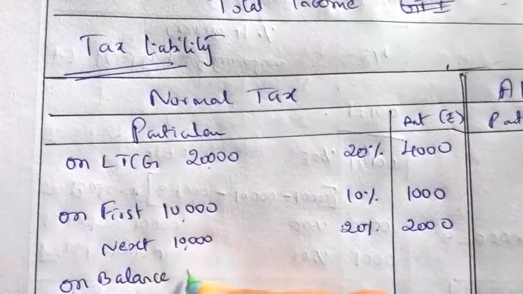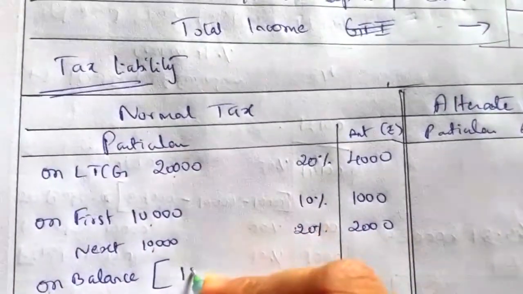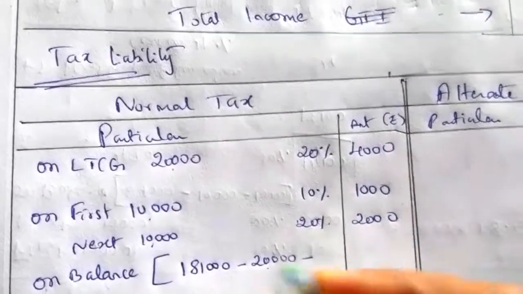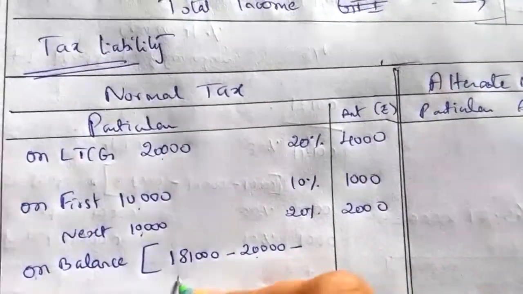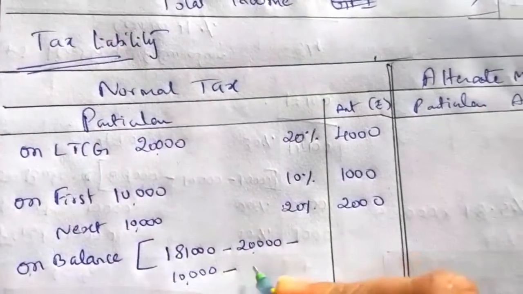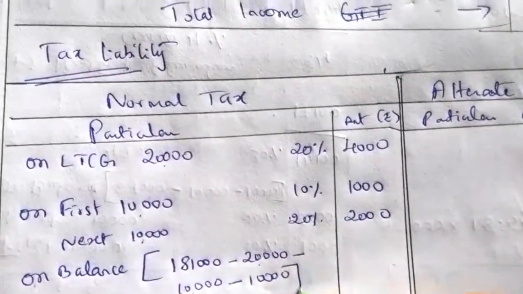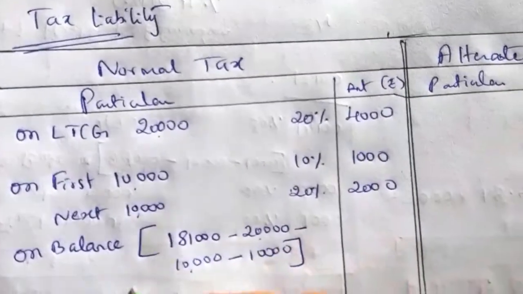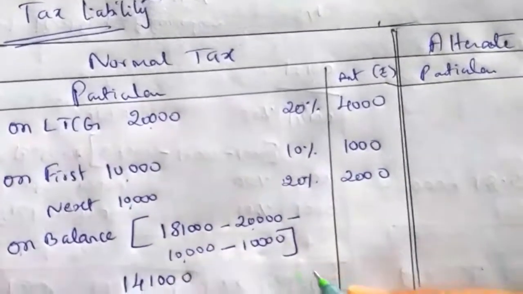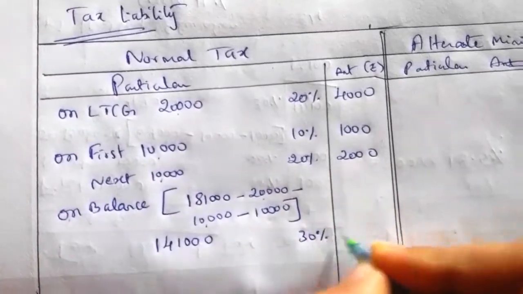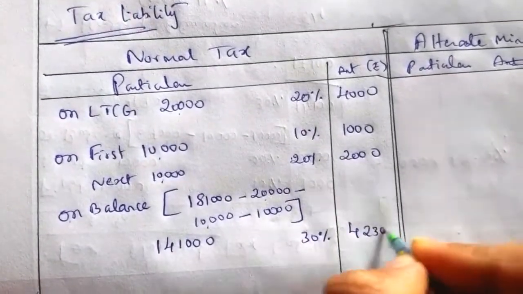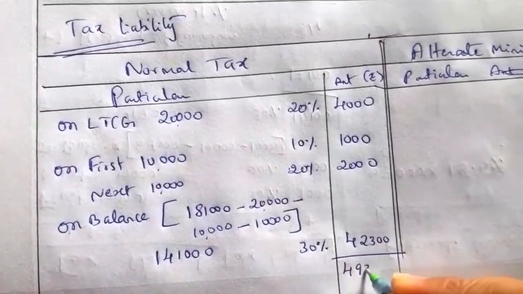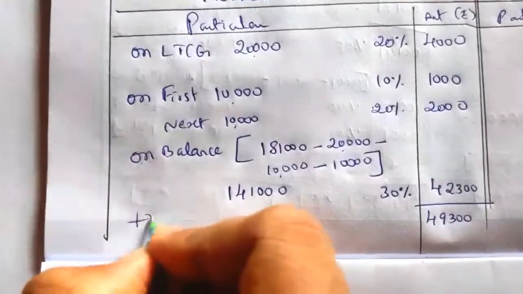How to calculate the balance: total income 1,81,000 minus income already taxed, that is long term capital gain 20,000, first 10,000, next 10,000. So 1,81,000 minus 40,000 is equal to 1,41,000. On this income we have to apply 30%, so it will be 42,300. So if you total, we get 49,300.